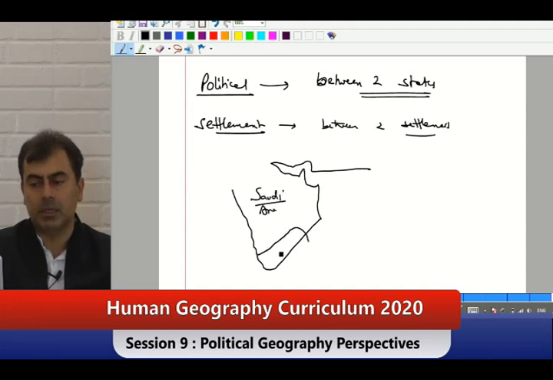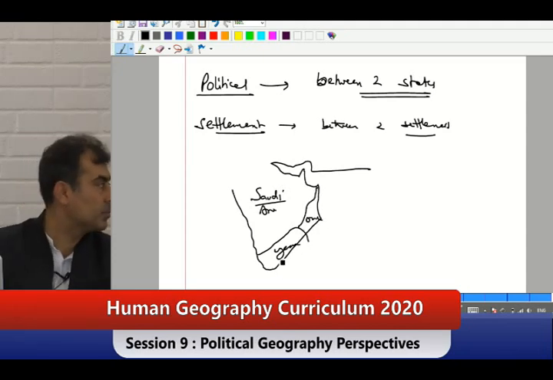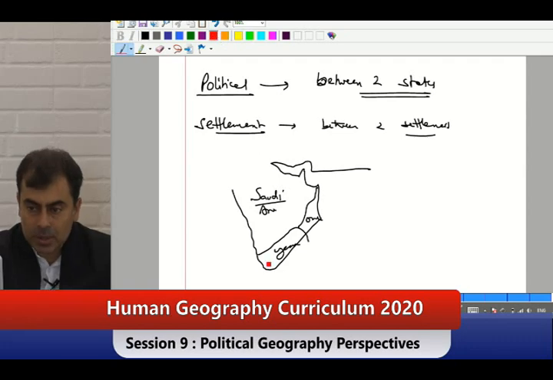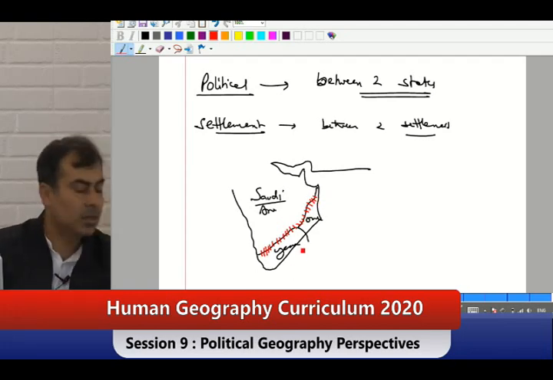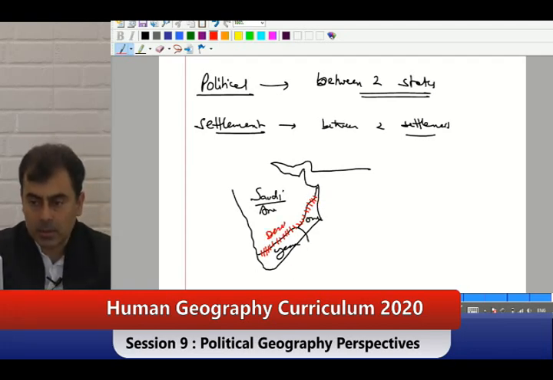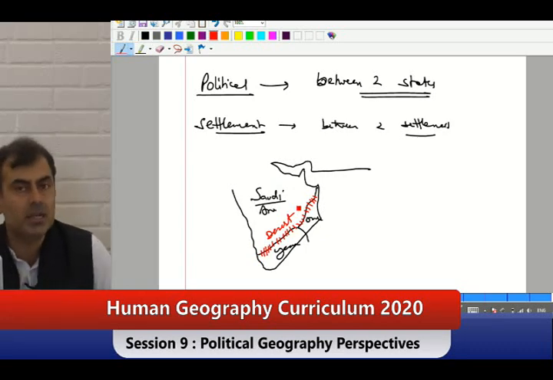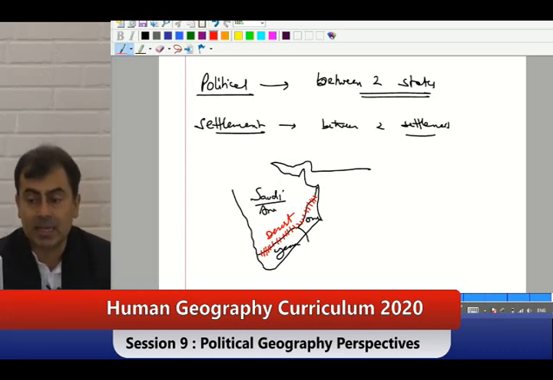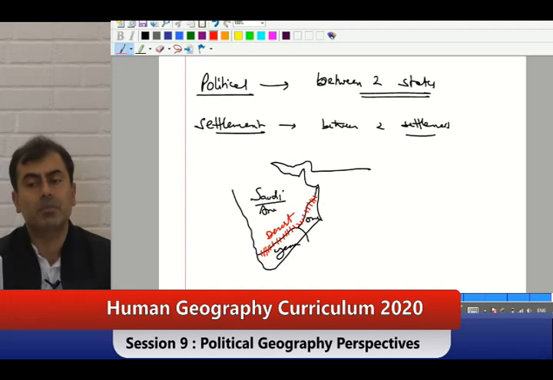Here we have Yemen. Here we have Oman. So what is there? These boundaries are generally frontiers. These are frontiers. And what is here? Desert. Remember desert, no man's land. No man's land, who will be living over there? Maybe some tribals are living. That's also there. Get that?